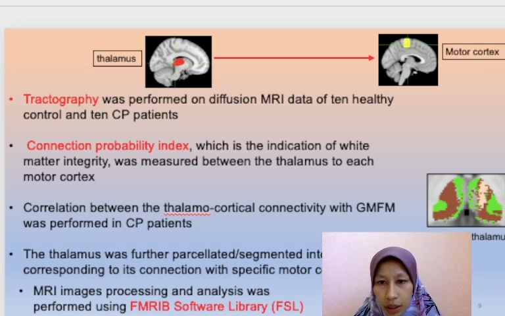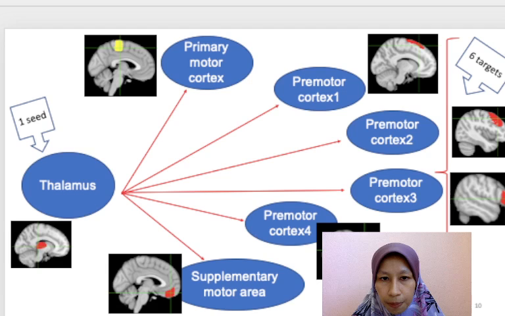Diffusion MRI data was processed and analyzed using a software called FMRIB Software Library. For tractography, we have one seed area, which is the thalamus, and six target regions, which are the primary motor cortex, four areas of premotor cortex, and the supplementary motor area.